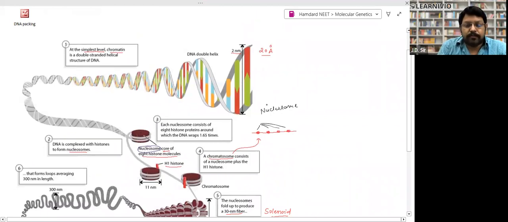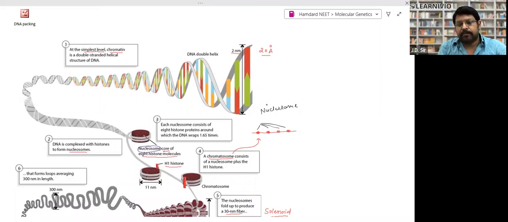At the time of cell division, condensation takes place, and the packaging of DNA is meant only for the division of the cells, or the division of the chromosome, right? That is the purpose behind packaging of DNA. First, the width of this DNA is 20 angstrom.